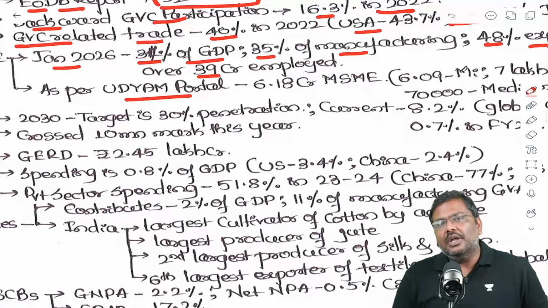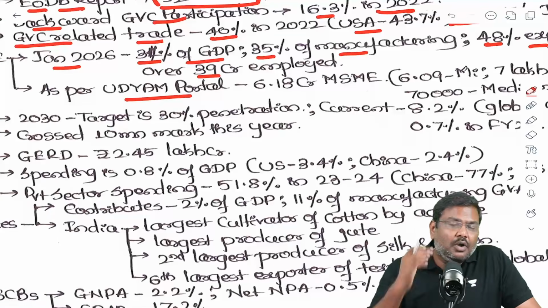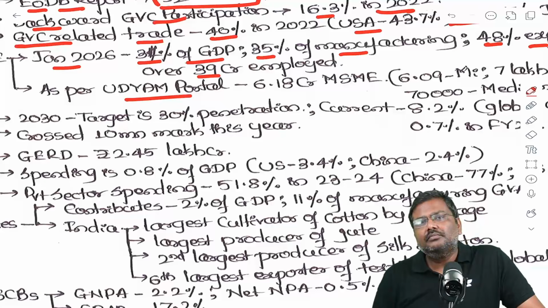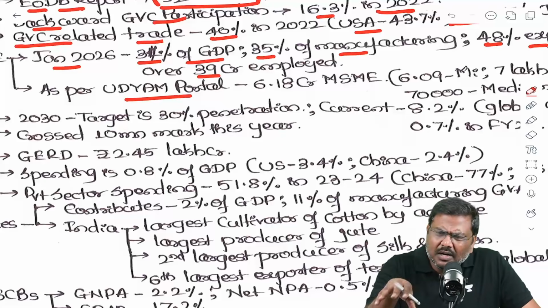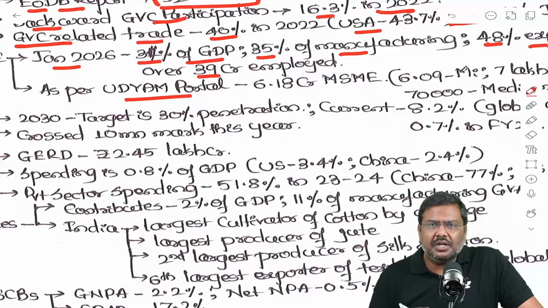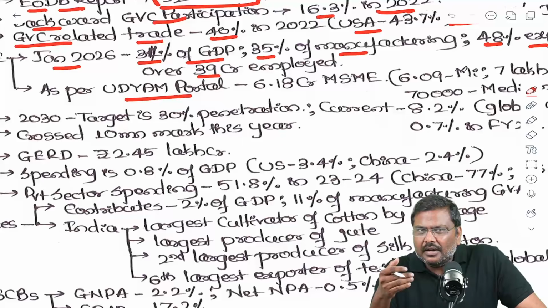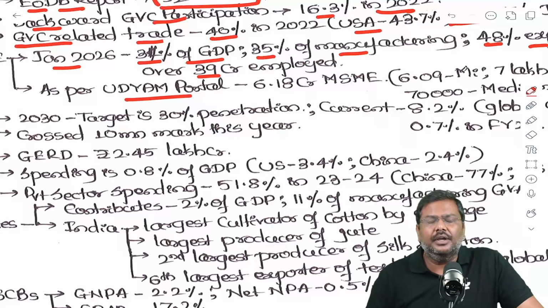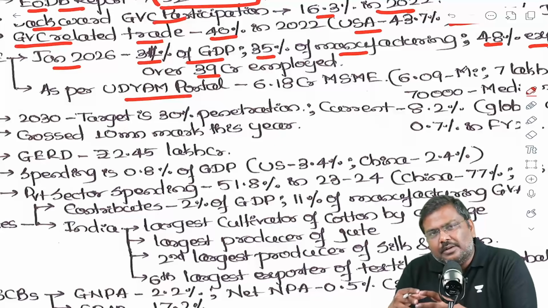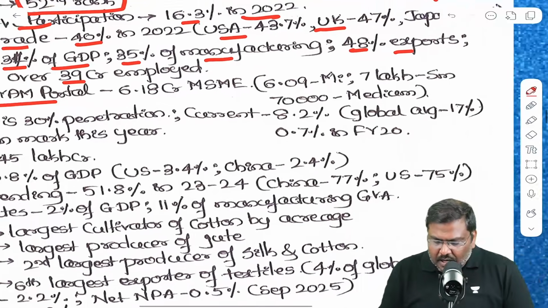According to the Udyam portal, very often you will come across the concept of the missing middle, in the context of industrialization. When you look at the MSME data according to the Udyam portal, most of the enterprises under MSMEs are micro enterprises.